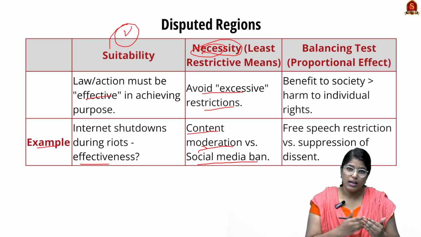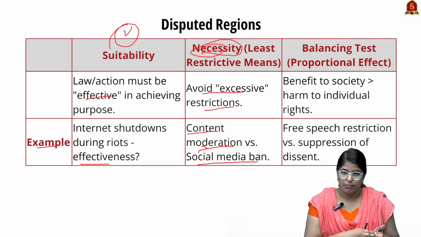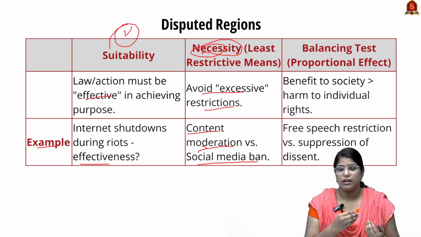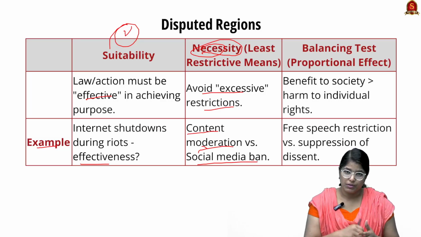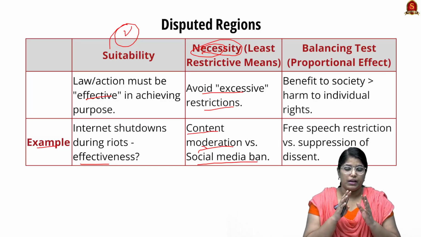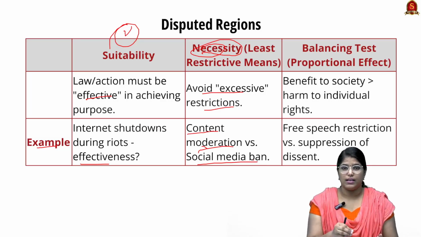So you can regulate the content, that is what we call content moderation. Instead of completely banning social media, you can just regulate the content. This will prevent the misinformation. So this is what necessity is talking about. You have to see whether the excessive action taken at that particular point is necessary or not.